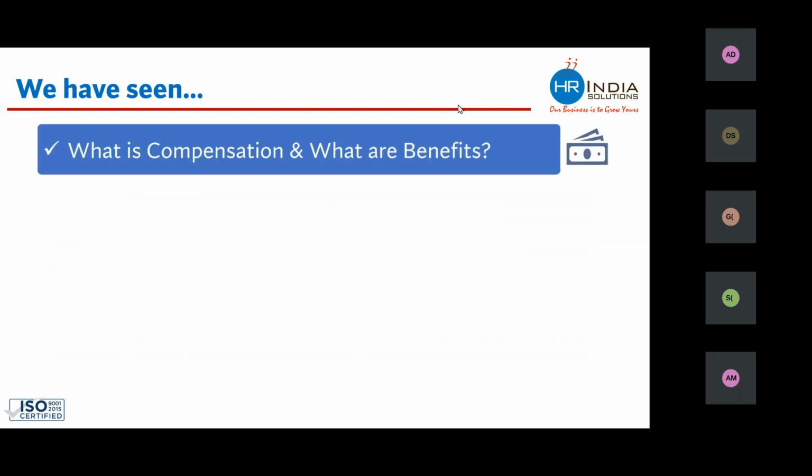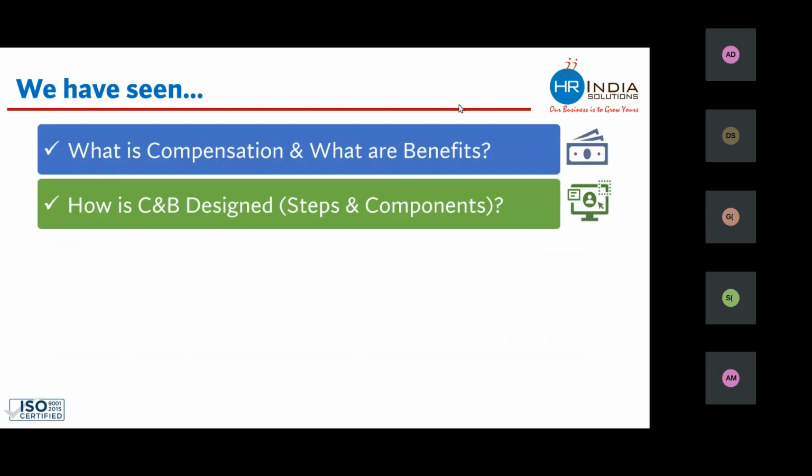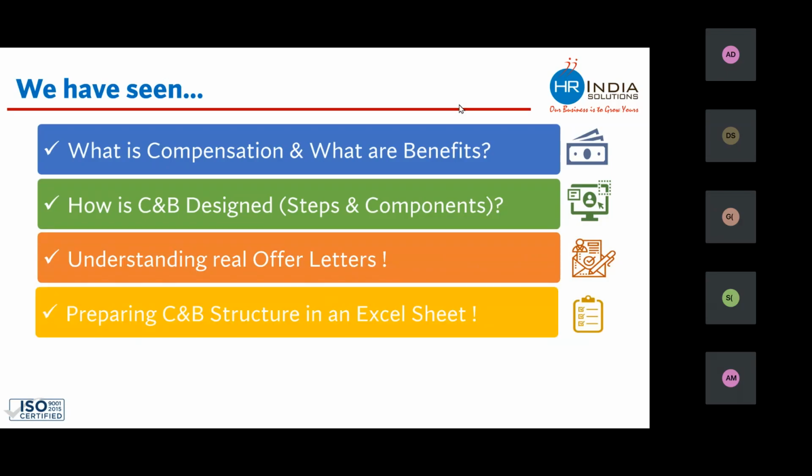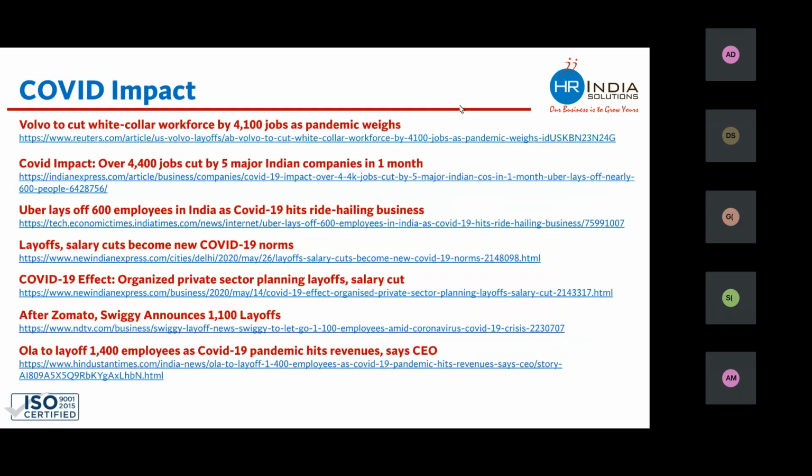We have seen what is compensation, what are benefits. We have also seen what are the various steps and components which should be kept in mind while designing. We have seen a few real offer letters, and we have made one salary structure in an Excel sheet also for clarity. COVID impact we have seen. Again, companies have gone for laying off people. Accenture 19,000, Amazon 10,000. These companies are all laying off employees. So again, this impact is coming.